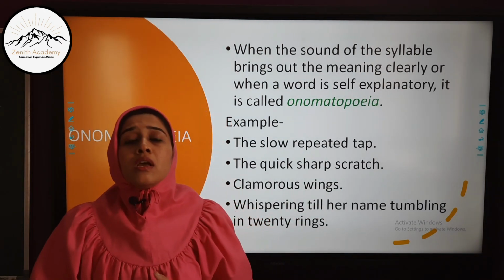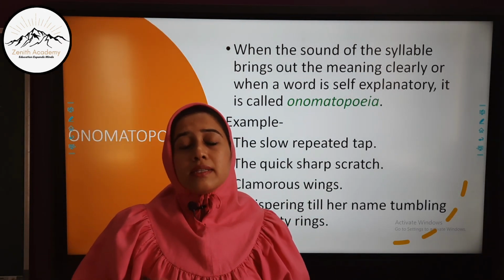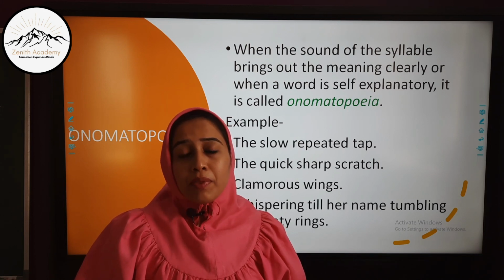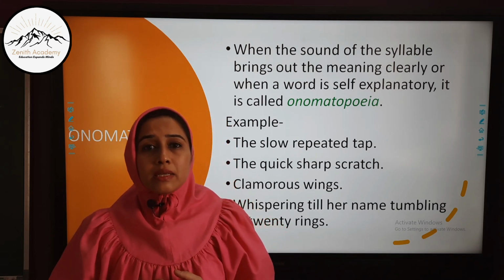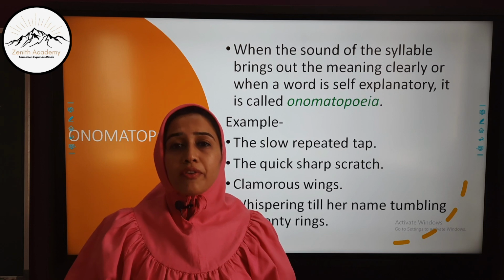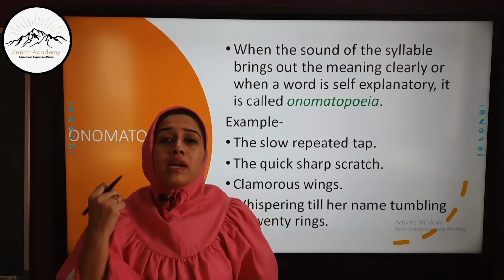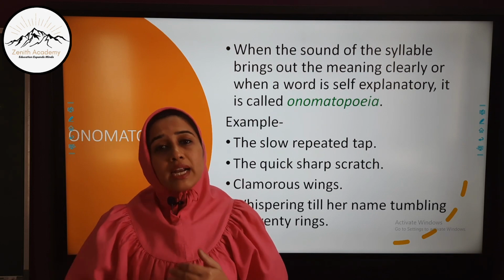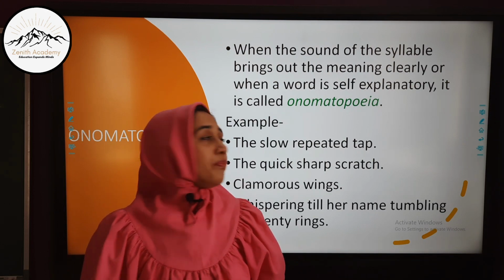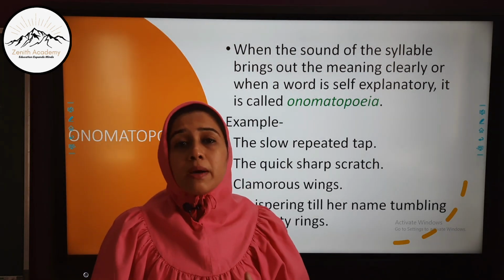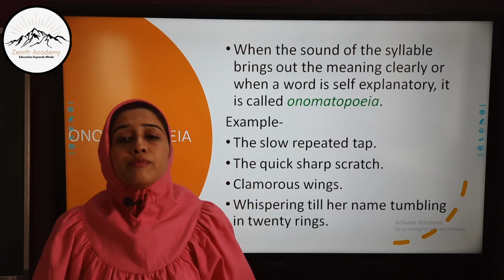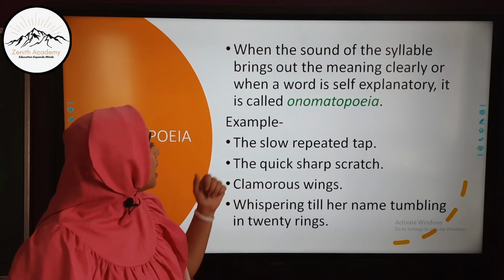There are some words which clearly tell us what kind of sound will be made, like buzzing of the bees, beating of the drum. So from these words we can imagine, or we at once come to know what kind of sound we are talking about. So whenever such words appear in the sentence, that figure of speech will be onomatopoeia.